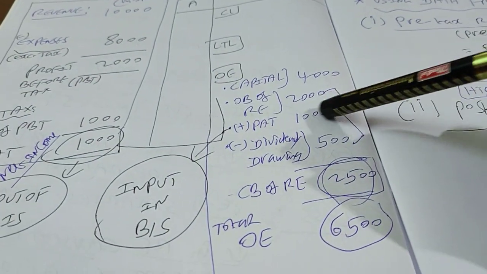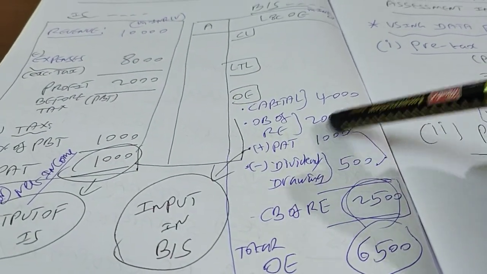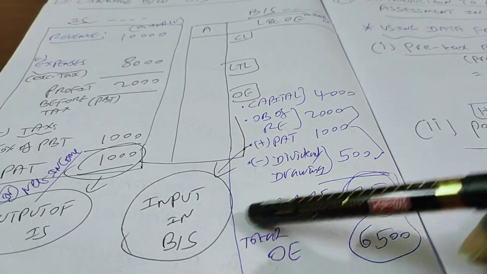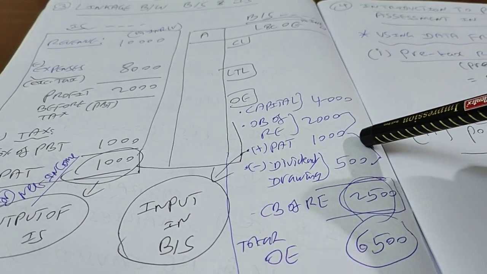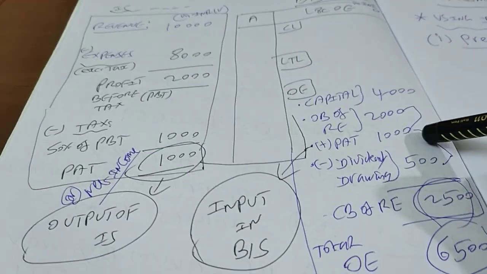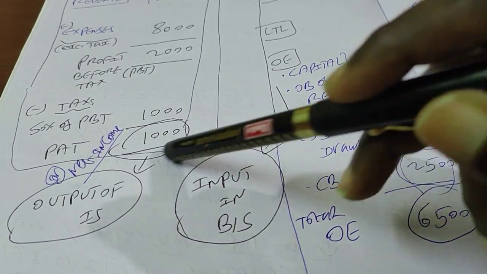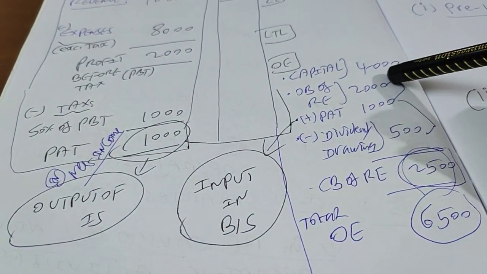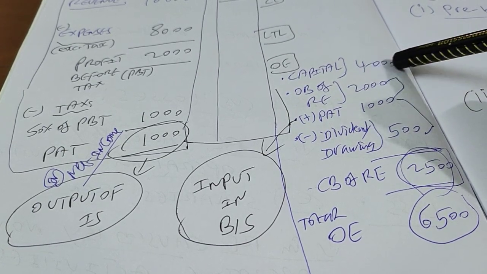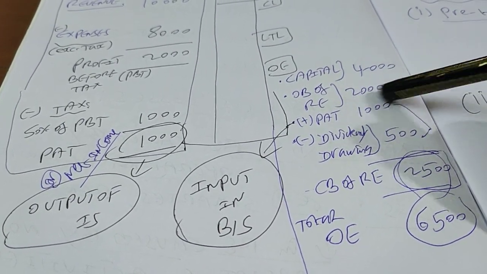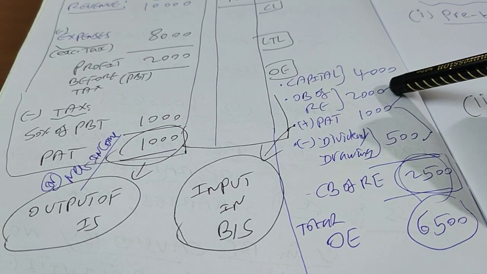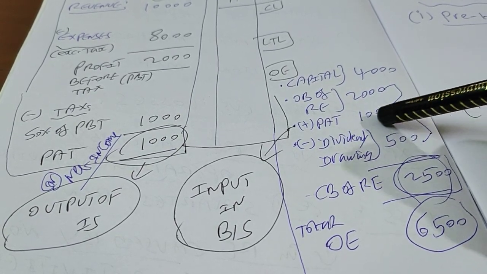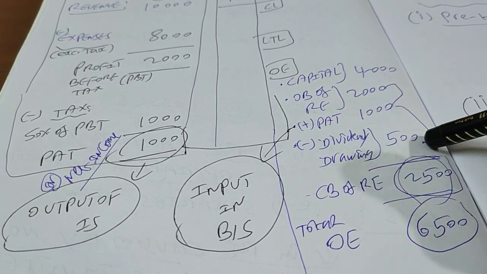Okay, right? So we have just added the opening balance of 2,000 crores. With that we have added the transfer to retained earnings, that is 1,000 crores. Suppose there is a loss of 1,000 crores, then what would you have done? 2,000 crores opening balance of retained earnings, we will not touch capital. We will start with the opening balance of retained earnings of 2,000 crores minus net loss of 1,000 crores minus dividend of 500 crores.